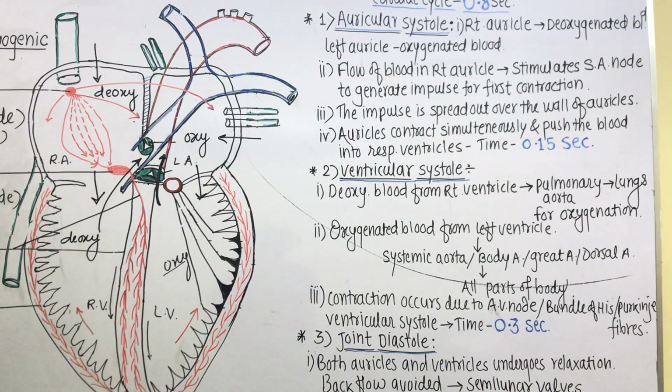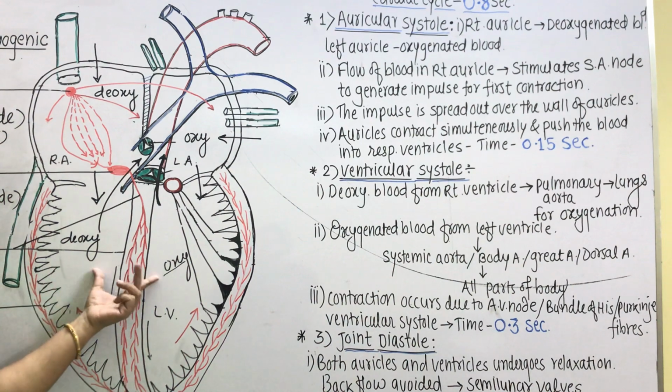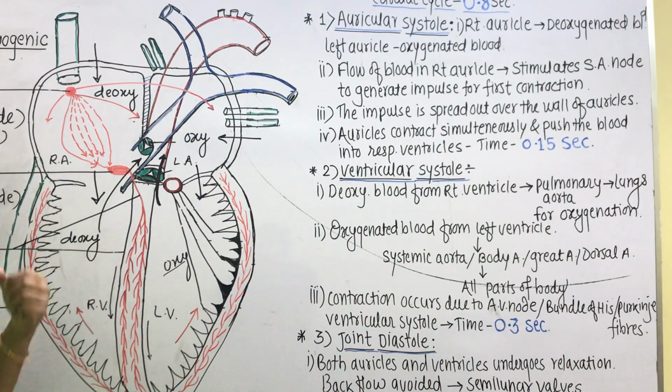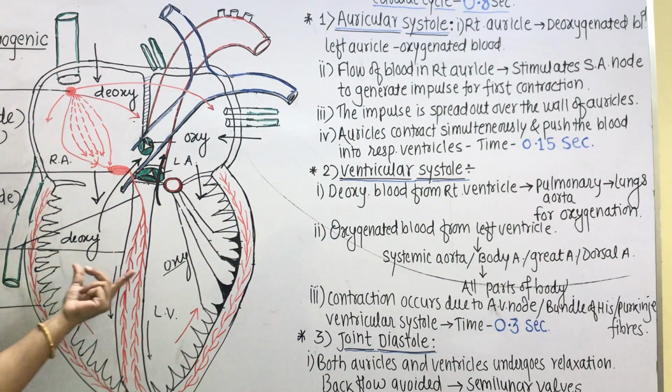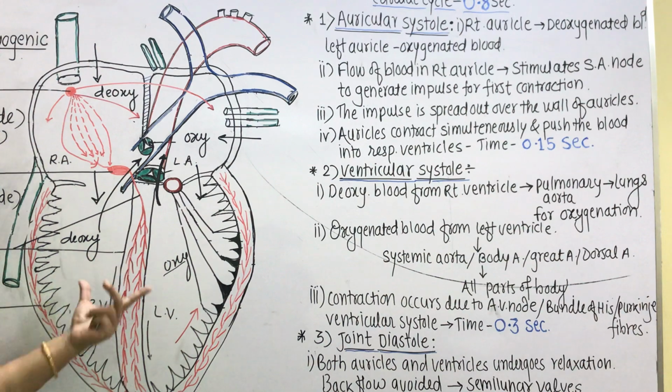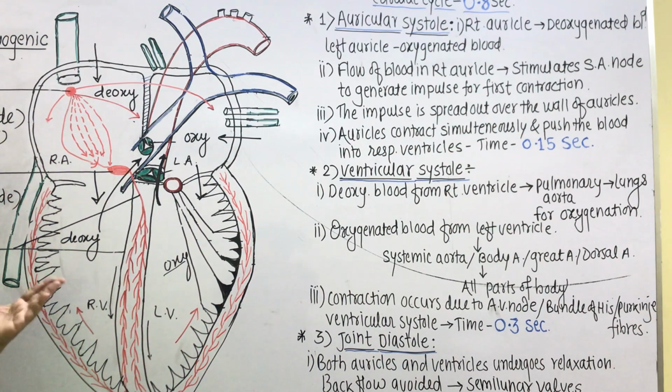The collective working of these three special nodal tissues results in ventricular contraction, and the ventricular systole lasts for 0.3 seconds. So contraction occurs due to AV node, bundle of His and Purkinje fibers, and the time taken for ventricular systole is 0.3 seconds.